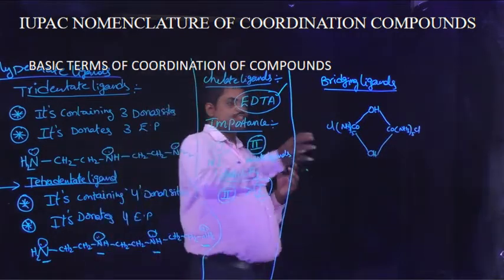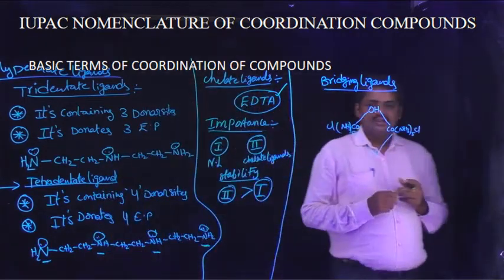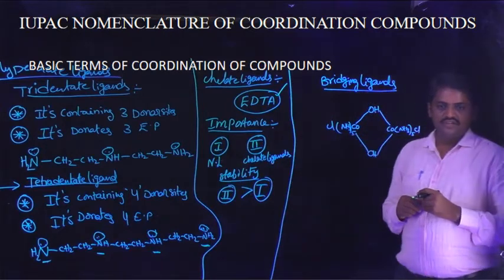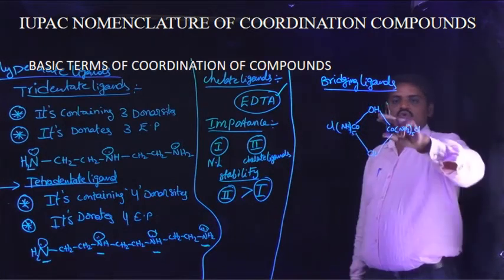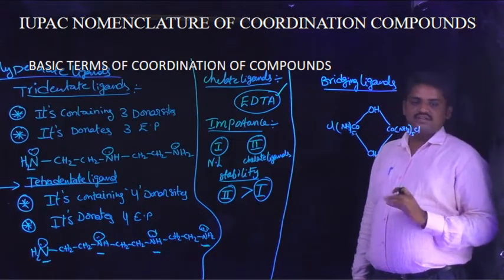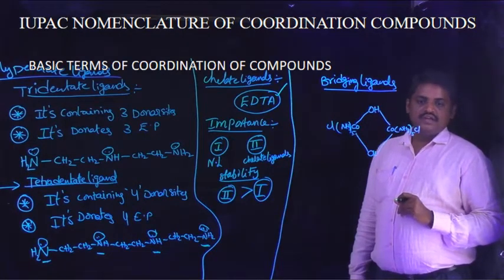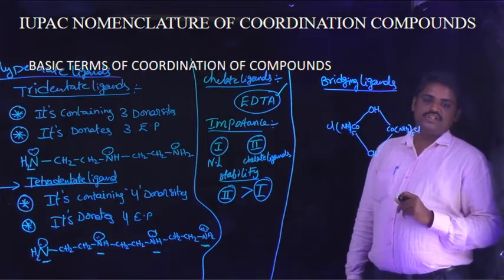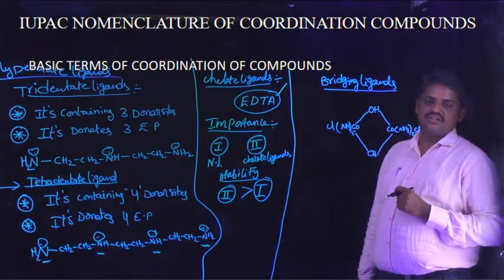This is the bridging ligand. This molecule contains two hydroxyl groups, and these two hydroxyl groups attain a bridge position in the given coordination compound.